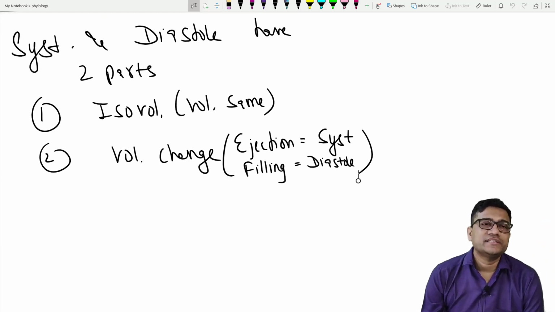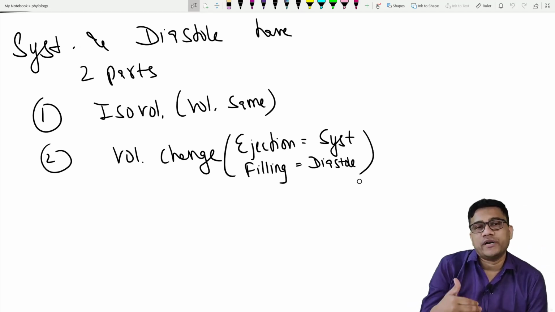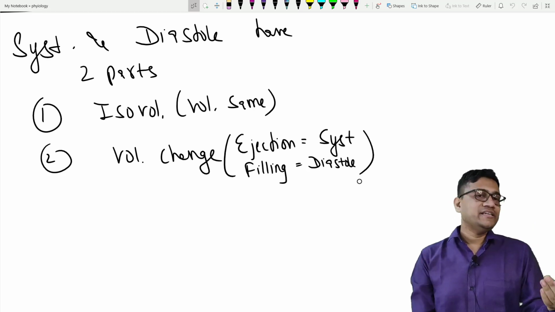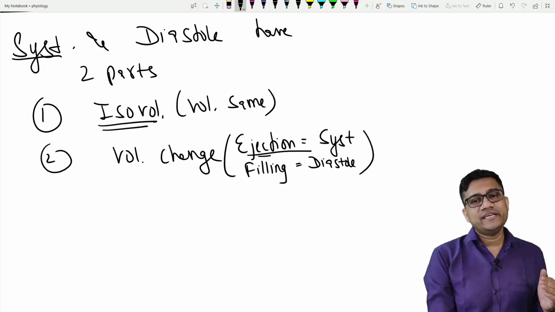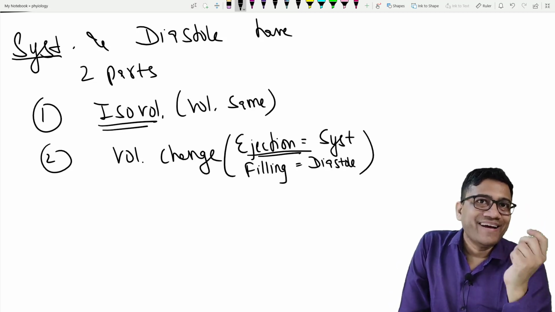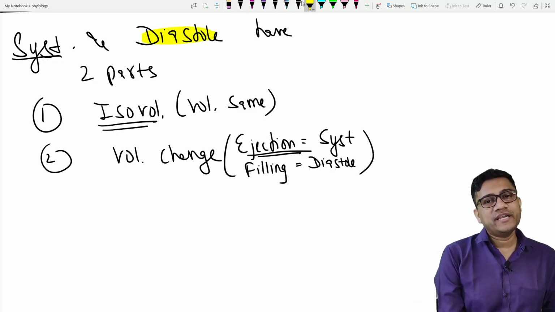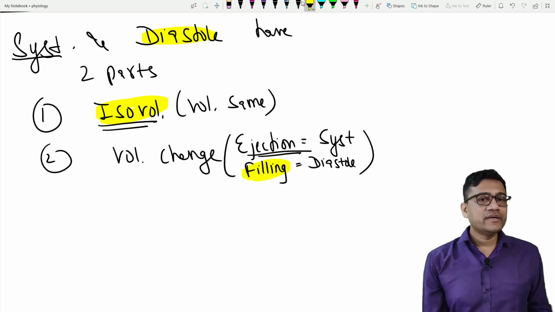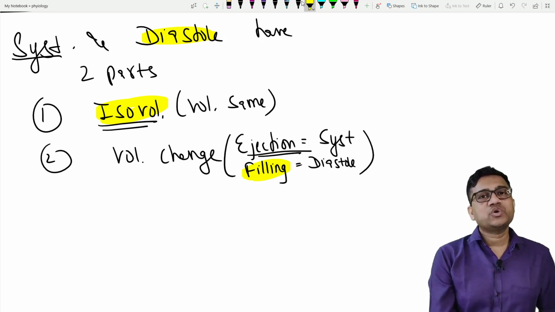So let's start the discussion. First, what are the two parts of systole? Isovolumetric contraction and ejection. What are the two parts of diastole? It is again isovolumetric relaxation, because you're relaxing, and filling. So systole is iso-ejection, diastole is iso-filling.